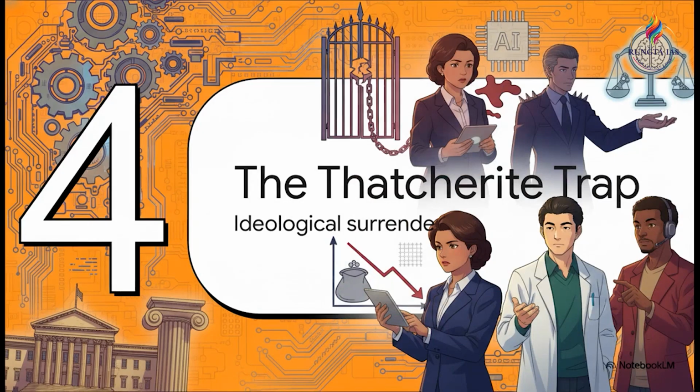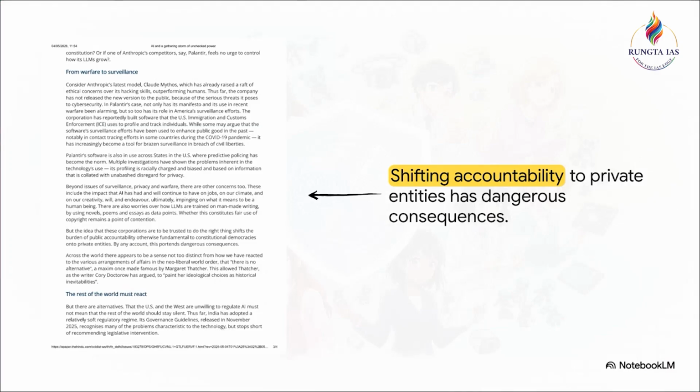Moving on to Section 4, the Thatcherite trap. I want to introduce a really high-value conceptual framework here that will absolutely make your GS Paper 2 answers stand out from the crowd. So, writer Cory Doctorow uses this concept called the Thatcherite trap. This actually stems from Margaret Thatcher's famous maxim that there is no alternative to the neoliberal world order. And today, we are kind of passively accepting that there's no alternative to this unchecked technological expansion by private monopolies. So don't just write AI is bad in your exam. Actually use the term Thatcherite trap to show the examiner you fully grasp the ideological surrender happening globally.